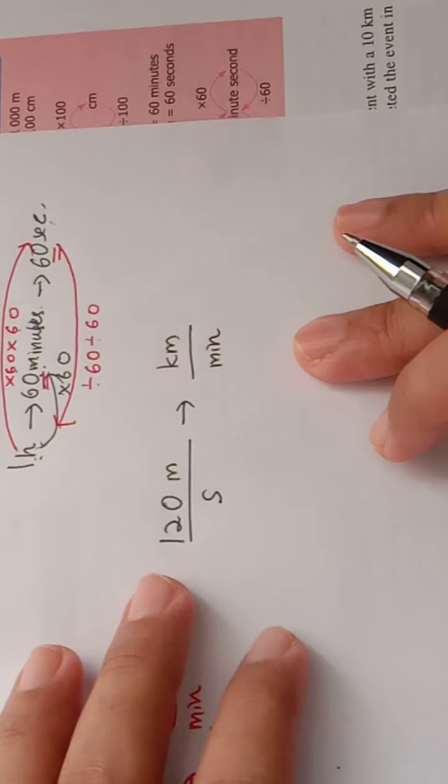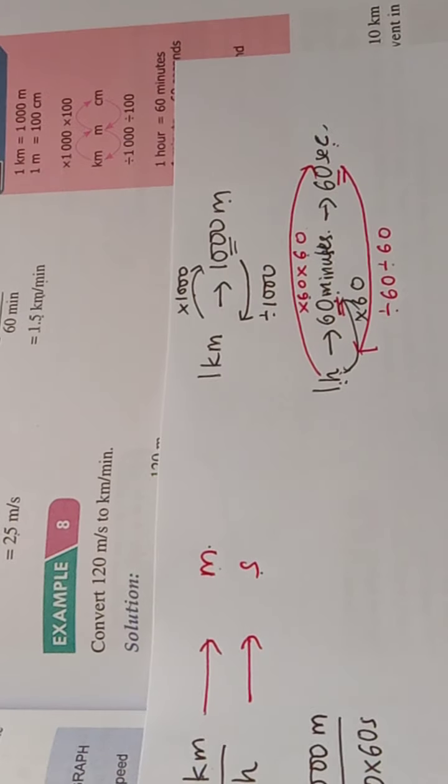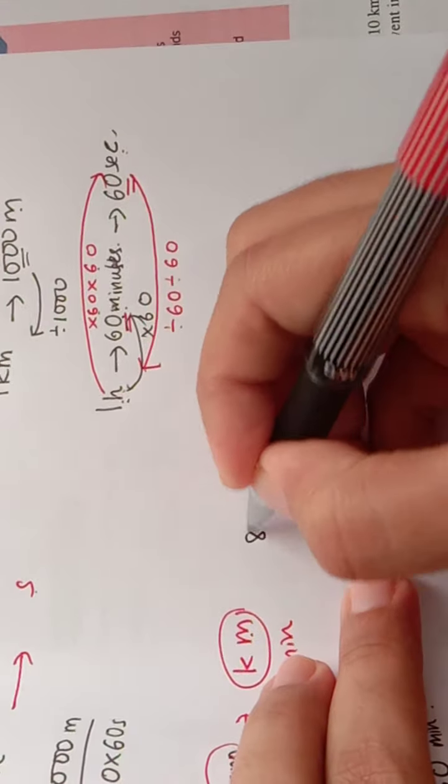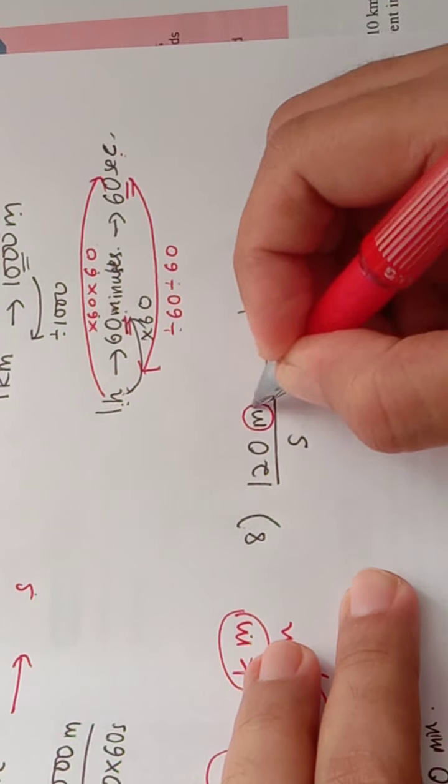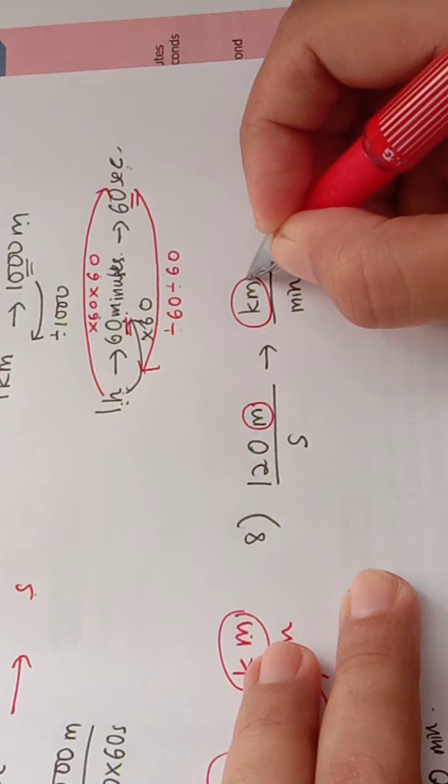This is the question for example 8. What we realize now is that meter changes to kilometer.